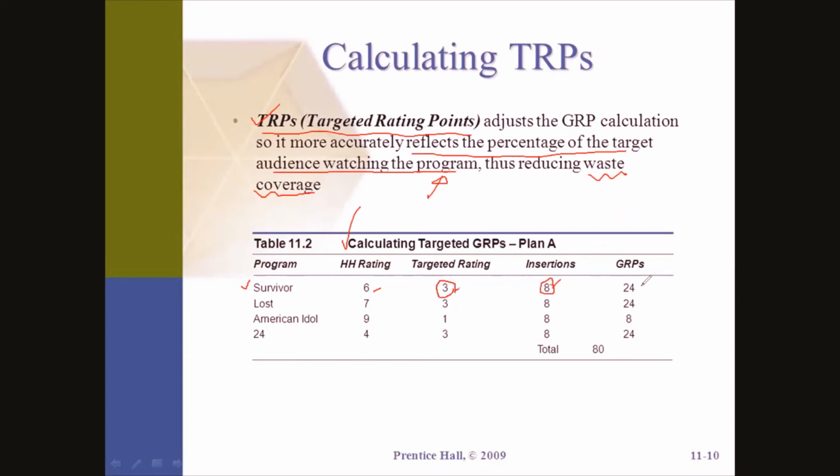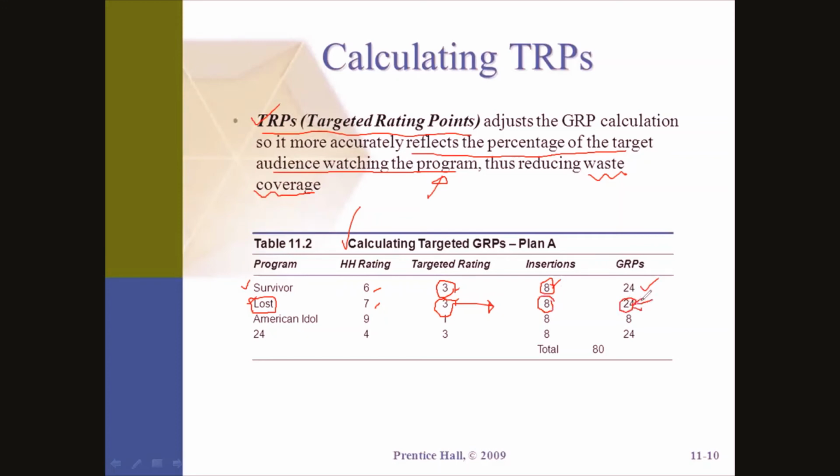Now GRP is calculated as 24. Now this is another program. The HH rating is 7 and the targeted rating point, TRP, is 3. That means 3 people from our target audience have seen the ad, and they are exposed to the ad 8 times. So GRP is 24.